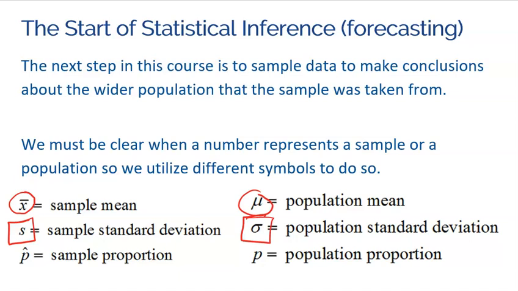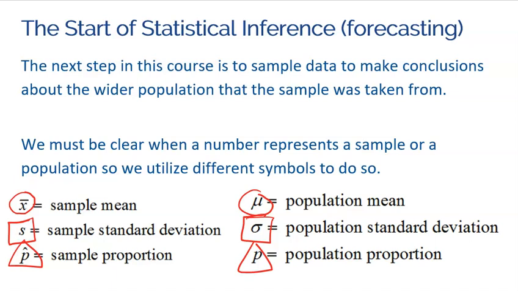The standard deviation of an entire population is known as sigma. If you're looking at categorical data and you're counting how many people said yes, or how many people are Democrat, or how many people like chocolate, then if it's a sample, you're going to call that a sample proportion, which we call p hat. And if there is no hat, then that is a population proportion. That's something that's true for the entire population.